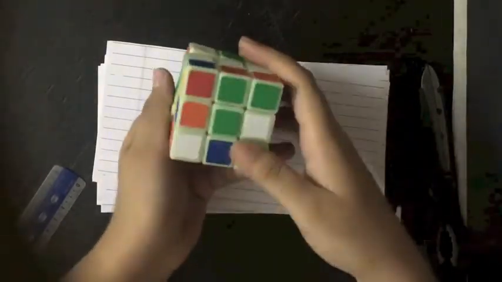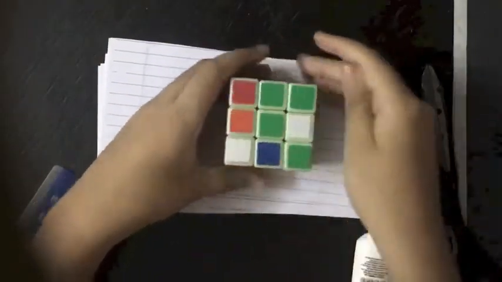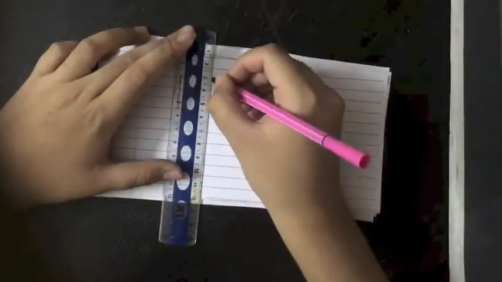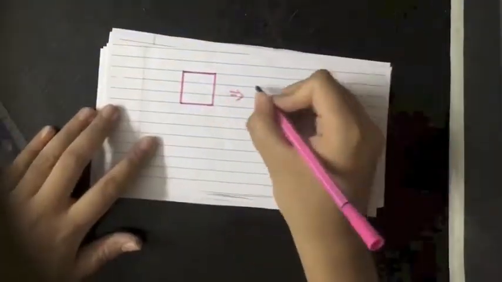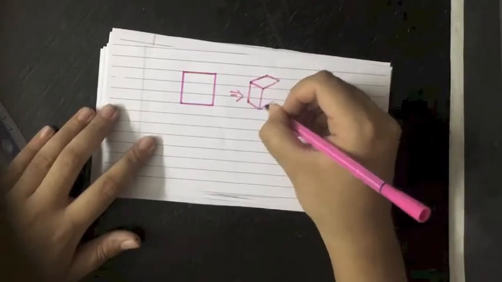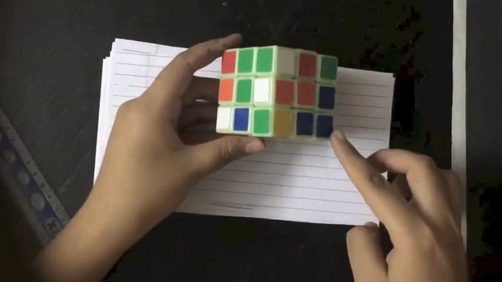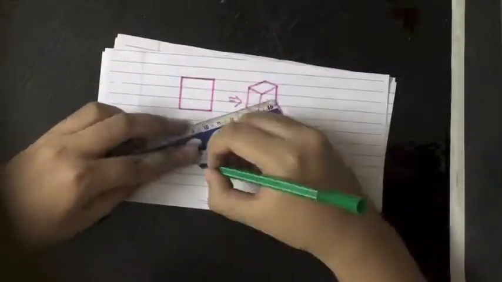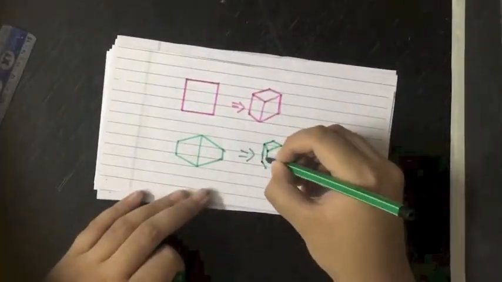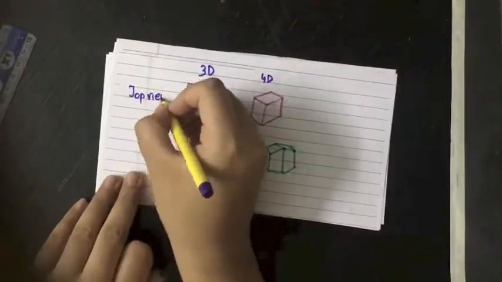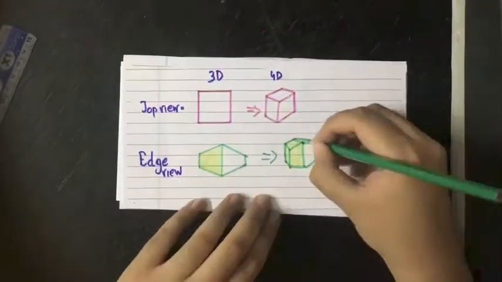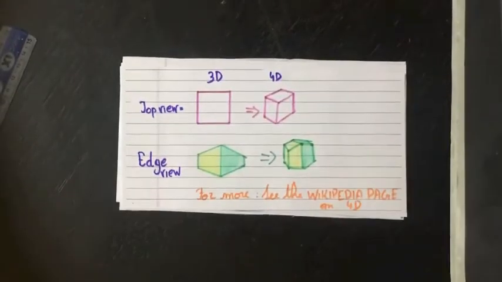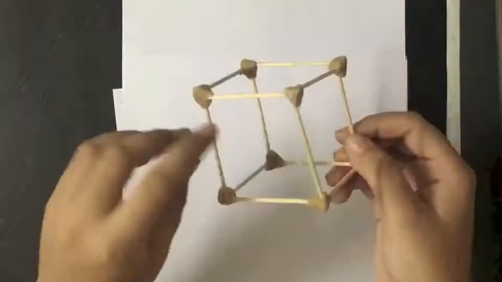Now, to get a closer idea about these 4D hypersolids, we will use this cube. When seen face first, a cube looks like a square. Now guess what a hypercube will look like face first? If you answered a cube, you're right. When seen edge first, a cube appears to be two joint trapeziums. This implies that a hypercube, when seen edge first, will appear like two frustums joined together. For more information on the topic, see the Wikipedia page on 4 dimensions.